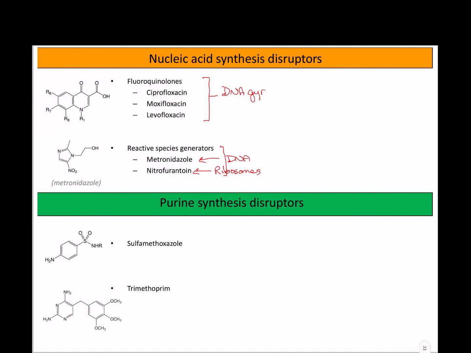And then our purine synthesis disruptors were both inhibiting folate synthesis. That was okay because we get our folate dietarily, while bacteria need to make it, and because they act at different steps in the folate pathway, they're going to act synergistically.